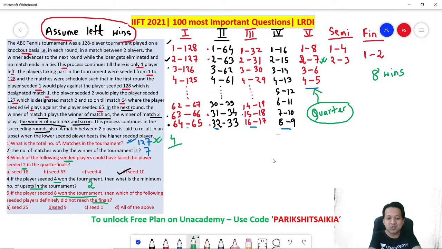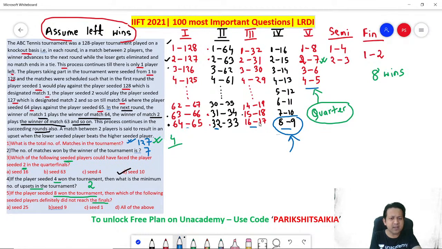Will you agree? So have a look. It means 9 cannot. Who does 8 play against? 8 is playing against 9. So definitely number 9 cannot reach the finals. Why? If 9 is reaching the finals, it means it is defeating 8. Not possible. Why? 8 is winning the tournament. Remember, it's an elimination. So 9 cannot reach the finals.